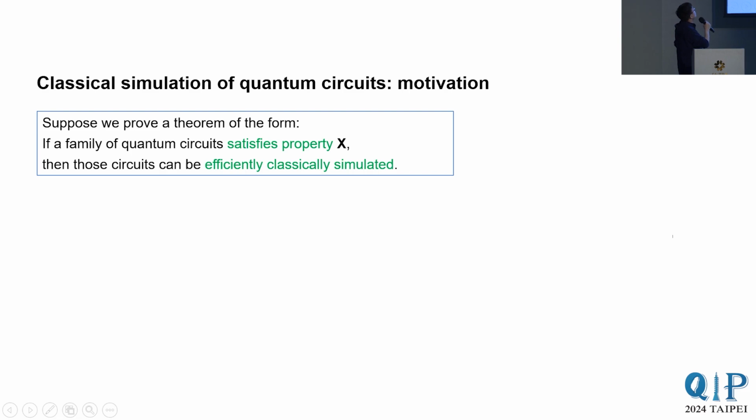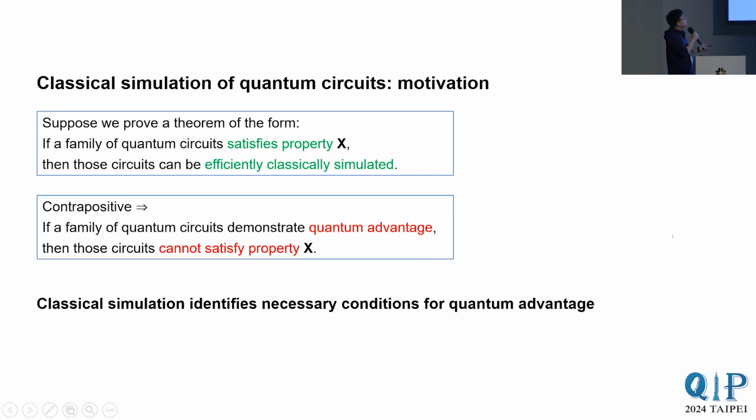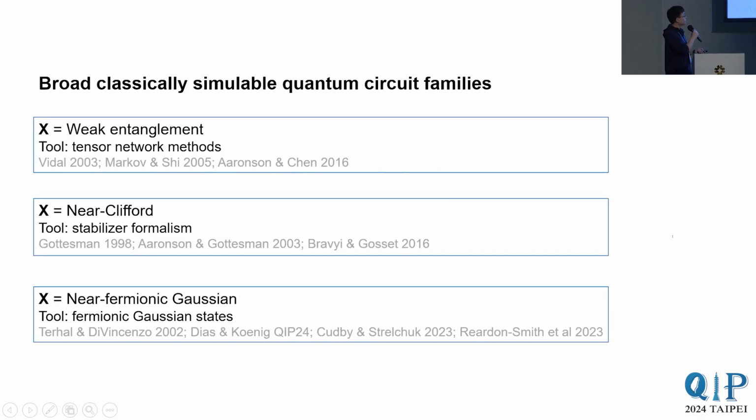Why do we care about the classical simulation of quantum circuits? Suppose we prove a theorem of the form: if a family of quantum circuits satisfies some property X, then that family of circuits can be efficiently classically simulated. Now, taking the logical contrapositive, we get a statement that says, if a family of quantum circuits demonstrates quantum advantage, then those circuits cannot satisfy the property X. So classical simulation identifies necessary conditions for quantum advantage.